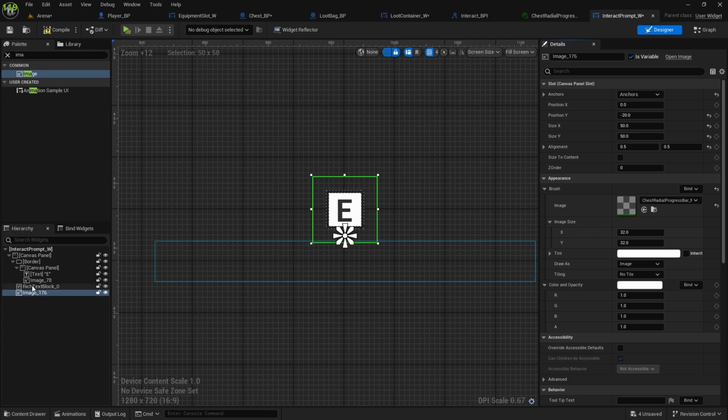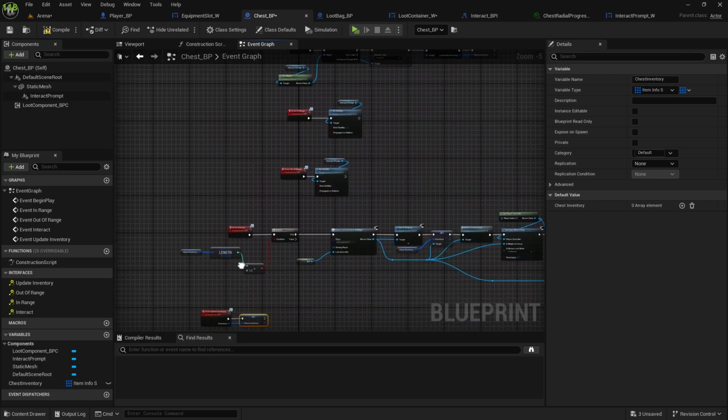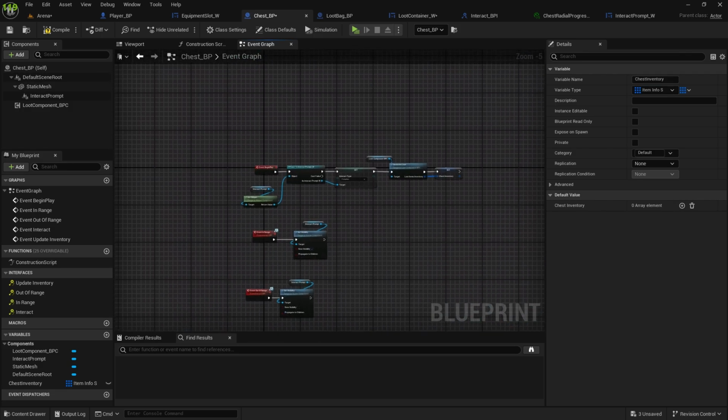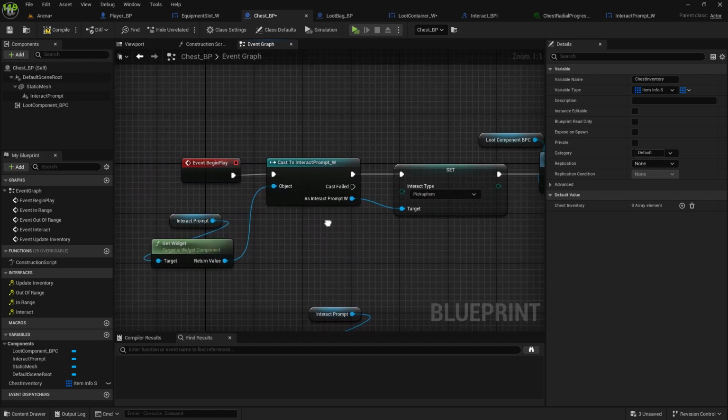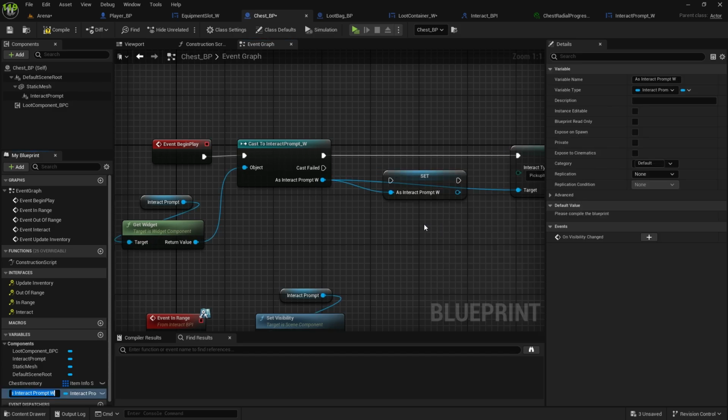We're going to rename this to chest open progress bar and make it a variable. Compile and save. And now in the chest, we need to change a few things here. First, we will need the reference to interact prompt. So drag this a little bit back, promote this to a variable. This will be interact prompt ref. And now we do have reference.